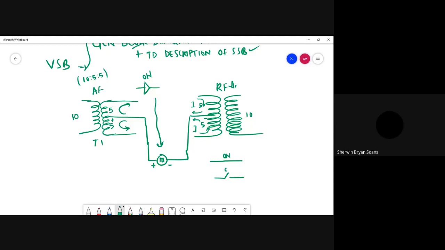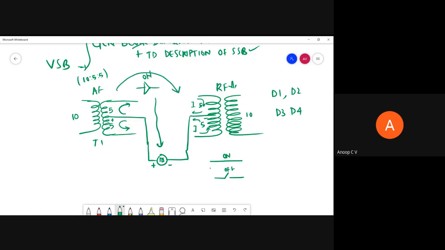So during the positive half cycle, diodes D1 and D2 will be on, and during the negative half cycle, diodes D3 and D4 will be on. In both cases, it completes the circuit and allows whatever is given at the input to be passed to the output.